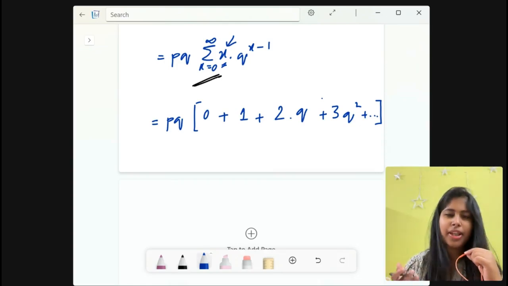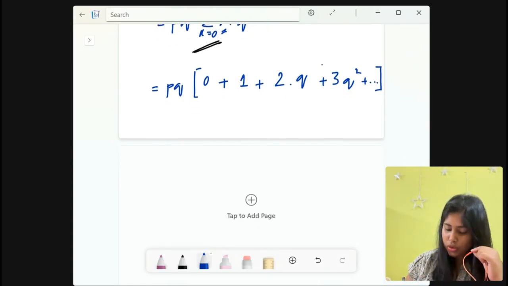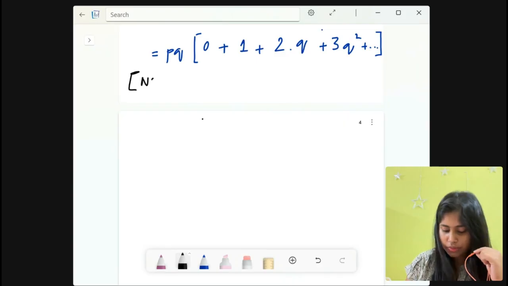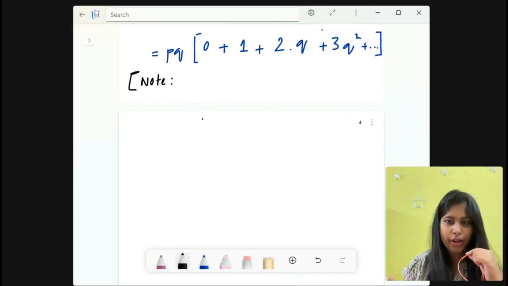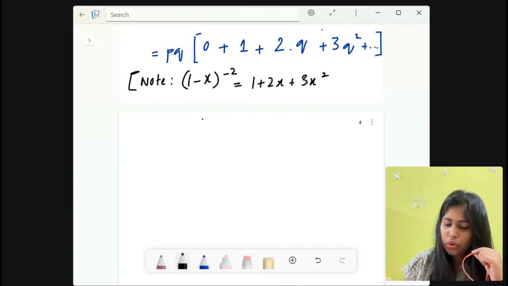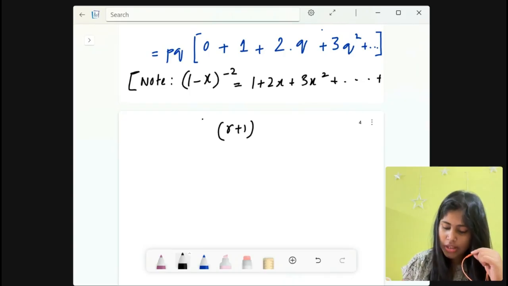This is a binomial expansion. Let me write it, and you can also write it as a note. This follows this binomial expansion: 1 minus x to the power minus 2 is equal to 1 plus 2x plus 3x square, and it goes on till r plus 1 x to the power r, and it goes on again.